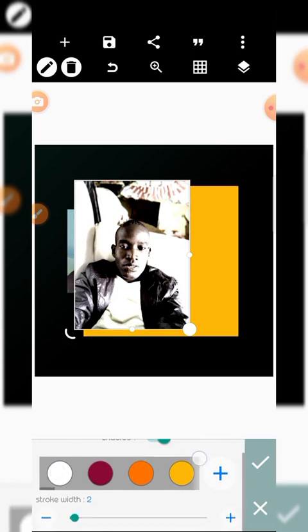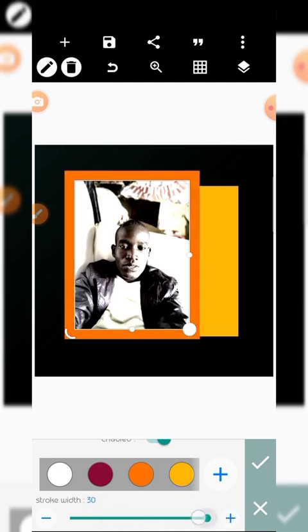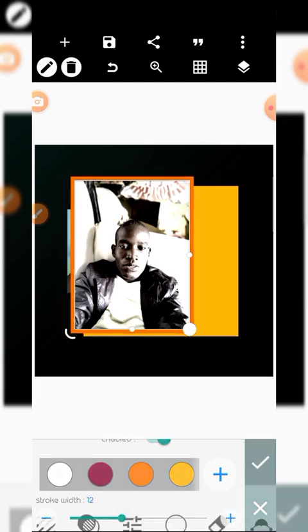Stroke. If you want to put in a stroke, here you come and increase. You have seen. If you want to put a stroke to any of your shapes or design, then there is erase.